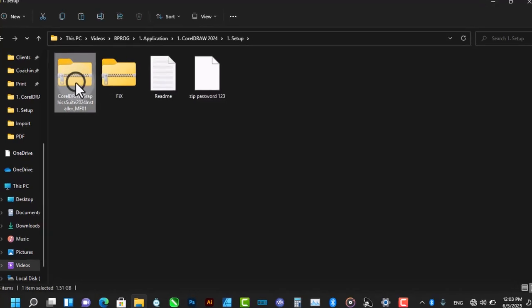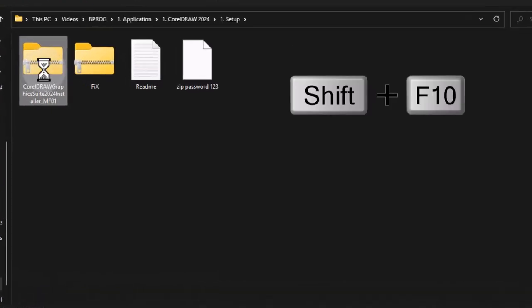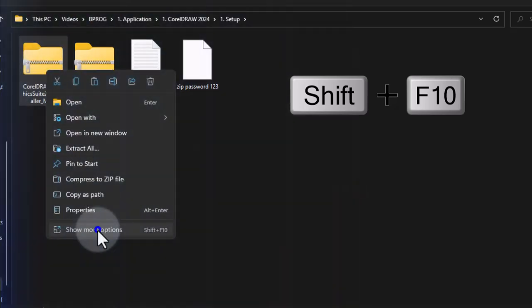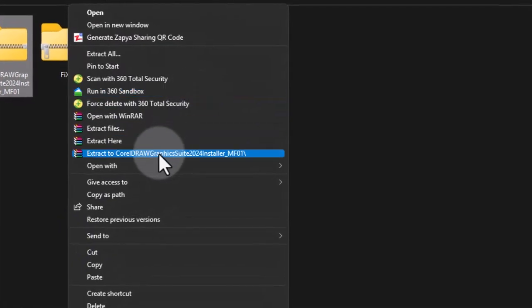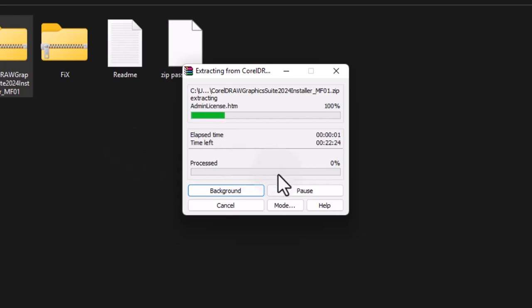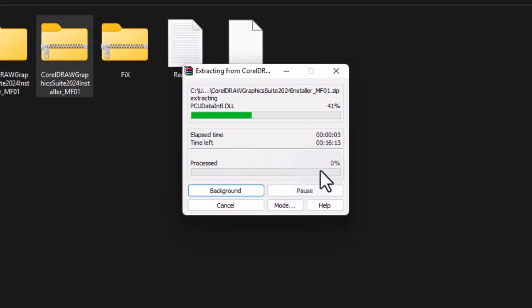You extract it: right click on it, show more options, extract to this folder. If you're using WinRAR, I use this. Extract to the folder. So it's loading. It depends on the speed of your system, if the disk is very fast. So there's the process.